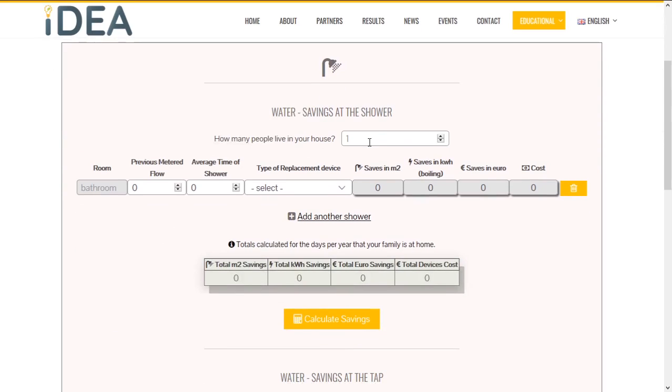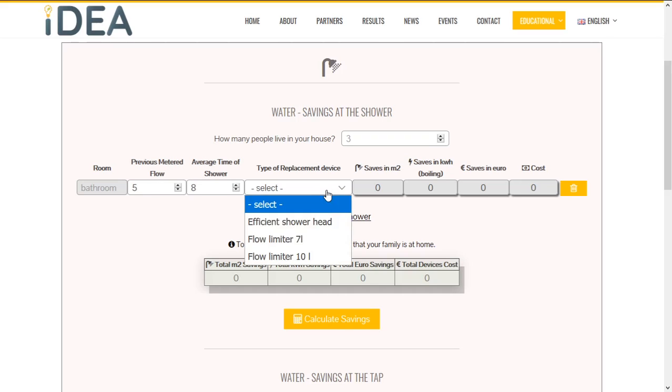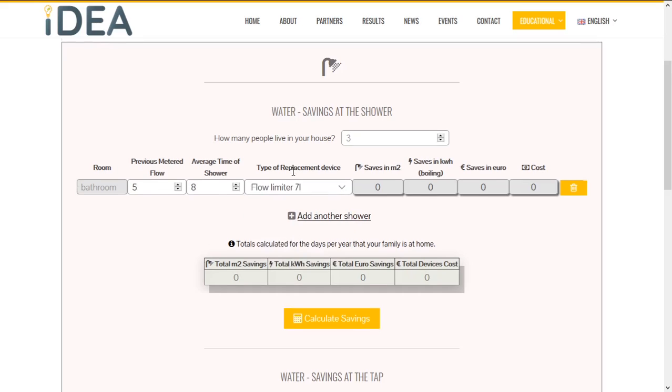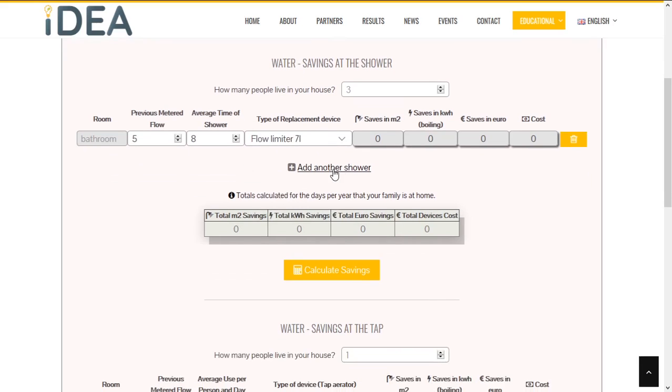Here you can write how many people live in your house, previously metered flow, average time of shower, and a type of replacement device. If you have, you can add another shower.